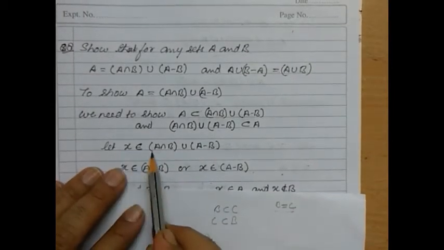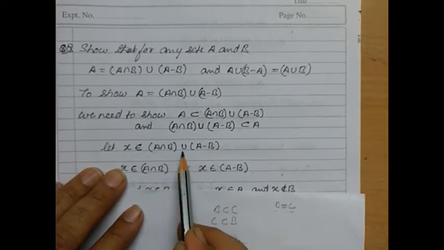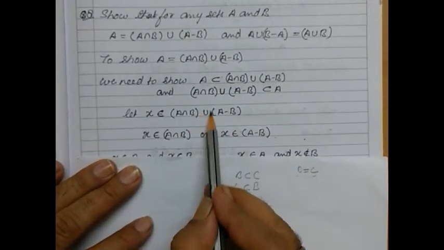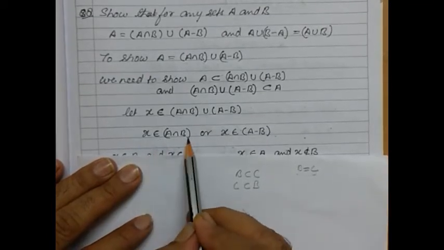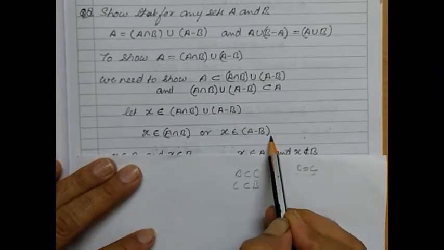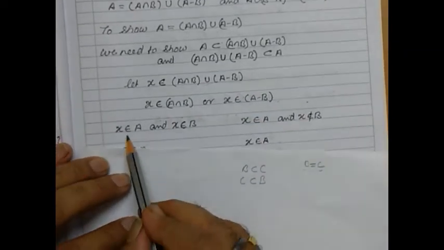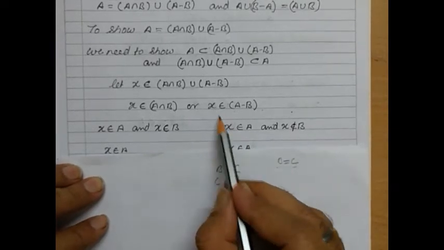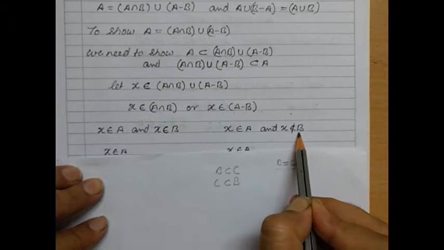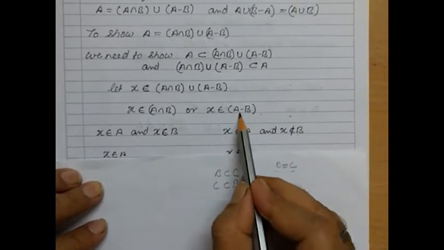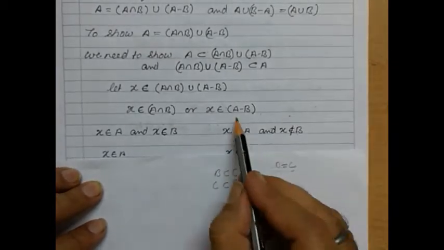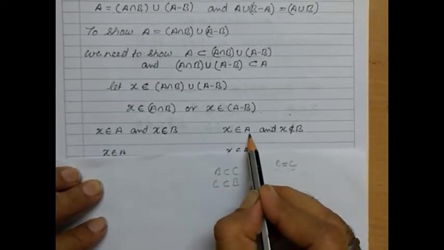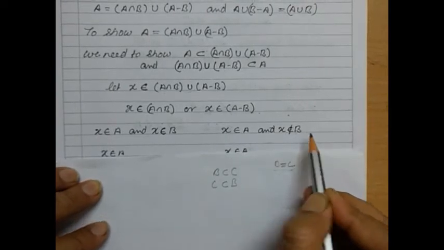So this element belongs to the intersection of A and B, or to A minus B. Where union is there, we can say x belongs to A intersection B or x belongs to A minus B. If x belongs to A intersection B, we can say x belongs to A and x belongs to B. And on the right hand side, x belongs to A and x does not belong to B. When we have this A minus B situation, we can write down all the elements of A which are not present in B. So x belongs to A minus B means x belongs to A and x does not belong to B. I hope this thing is clear.